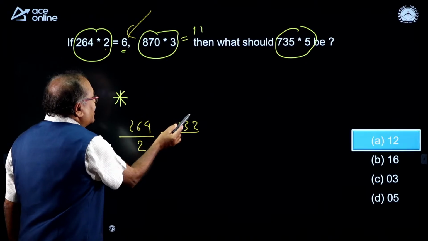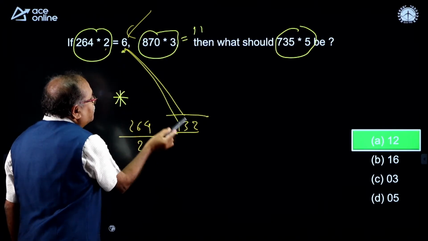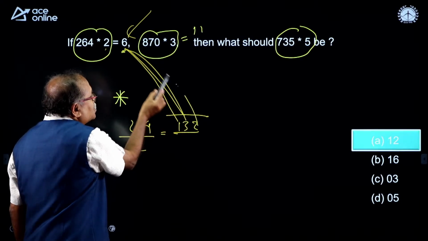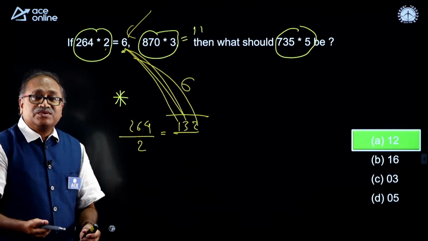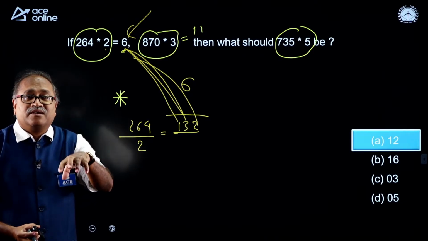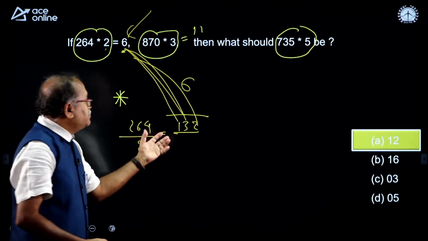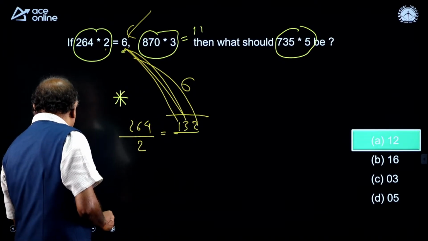Look at this one, 132, and this 1 plus 3 plus 2 gives us 6. It is visible. That is making this question easy. Had it been a very difficult number, it would not have been an easy question.